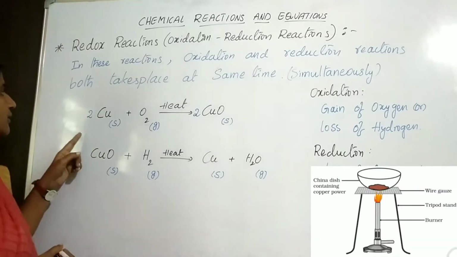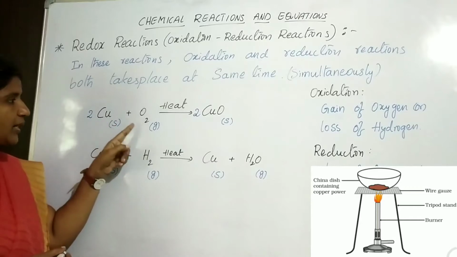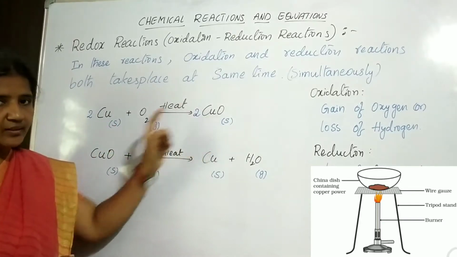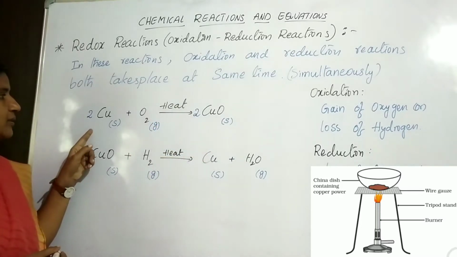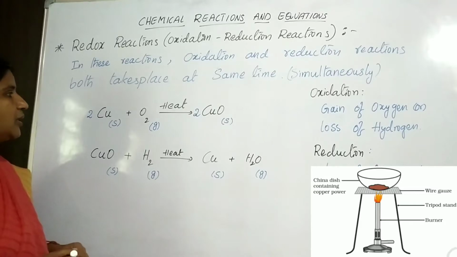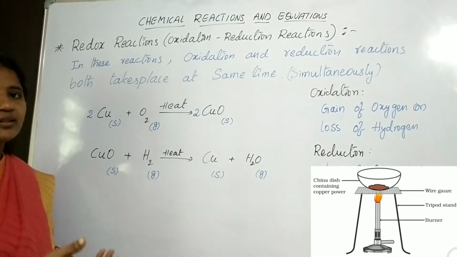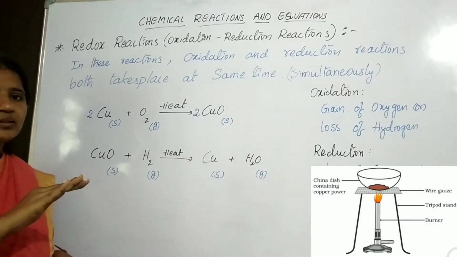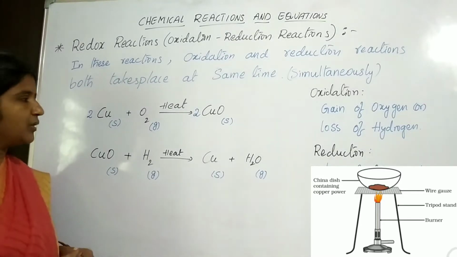Look at the reaction. Copper reacts with oxygen and forms copper oxide. Practically, if you take some copper powder in a china dish and heat it in an open bowl, a black color coating forms on the surface of the copper powder.